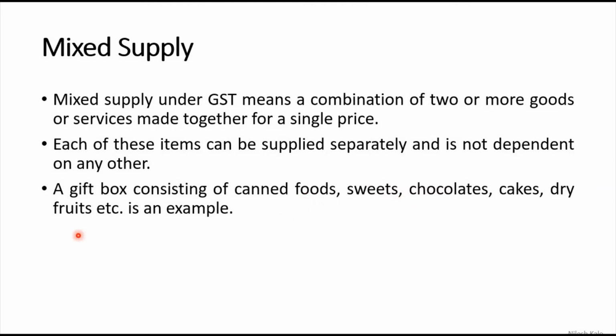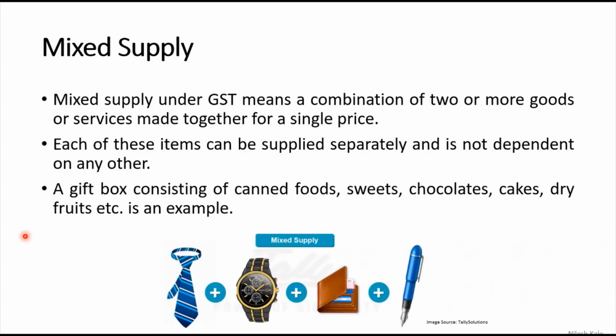Then also it is called as mixed supply. Look at this example. We have a tie, watch, wallet and a pen. This is a mixed supply because watch can be sold separately, wallet can be sold separately, pen can be sold separately, but if it is a combination of all these and if it is sold for a single price, then that is called as mixed supply.